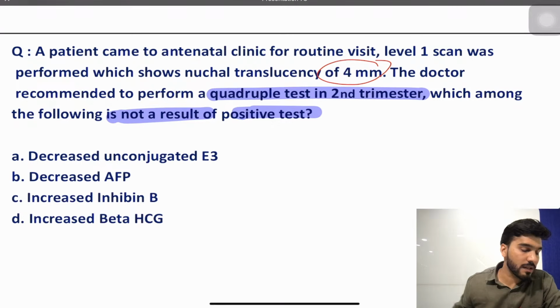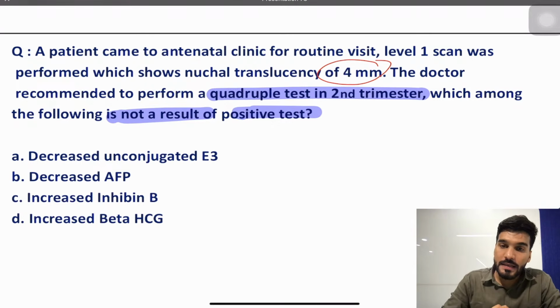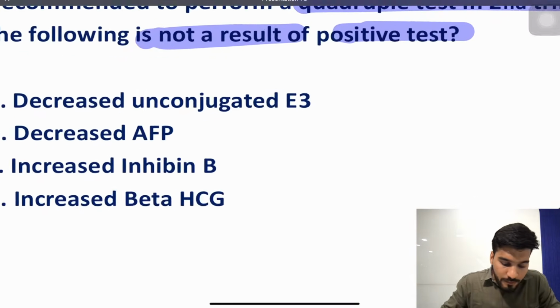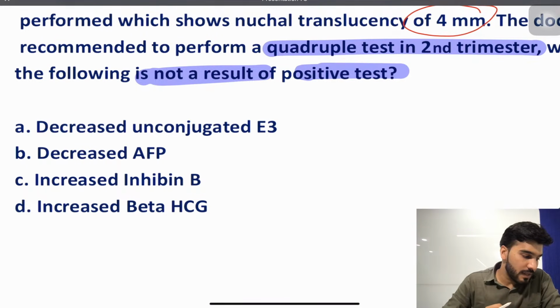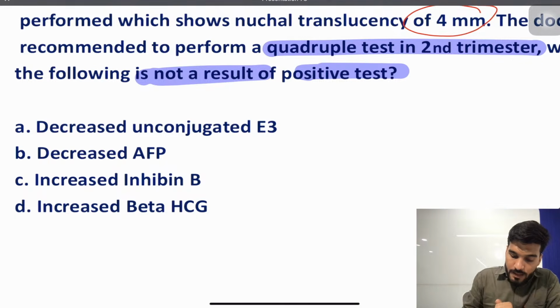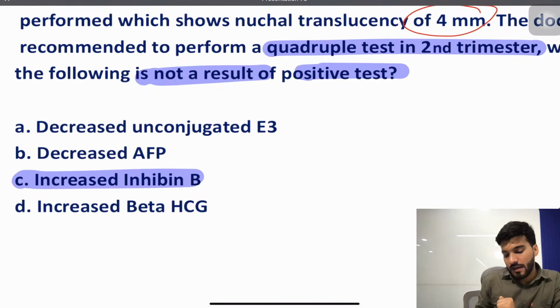We just discussed what are the components of a triple test and what are the components of a quadruple test. So triple में क्या क्या आती है? 3 चीज़ें: beta hCG, alpha fetoprotein plus estriol, and quadruple में triple plus inhibin A. So which of the following is not a result of a positive test? What will be your answer? Sir, the answer is going to be inhibin B, because inhibin A is seen.